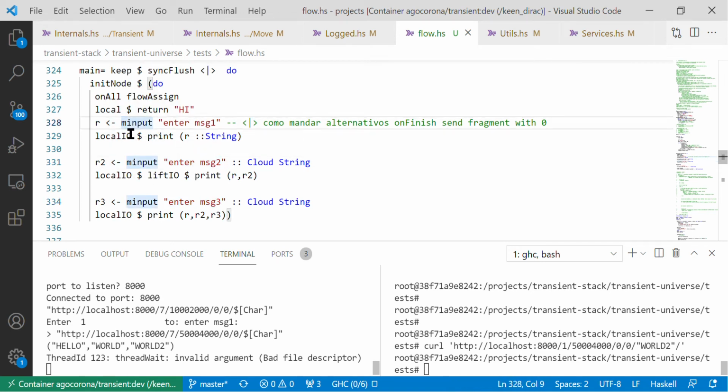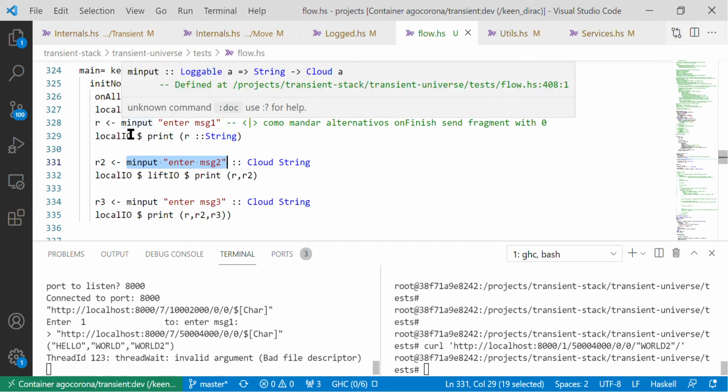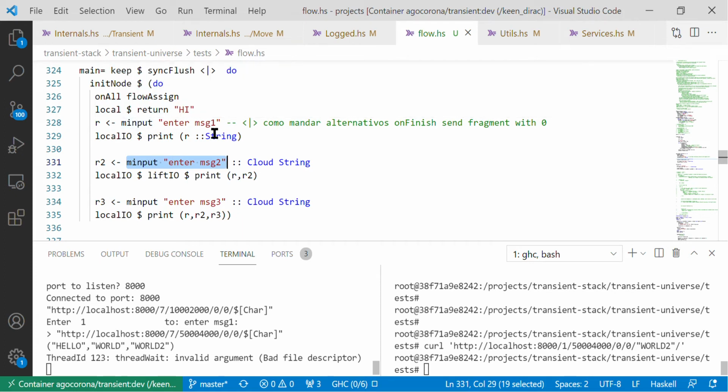If the first endpoint does not receive a request, the second one is not available, because it's a sequence. The first waits for a string.